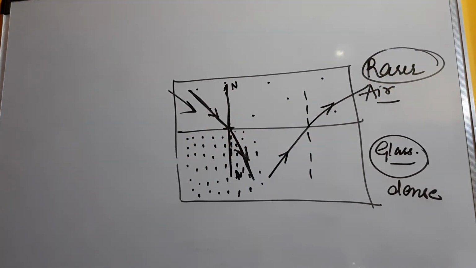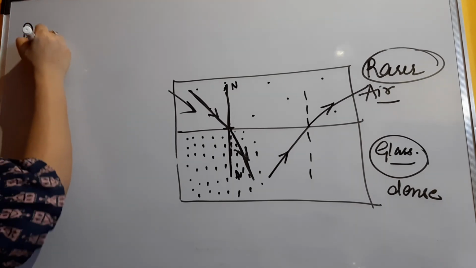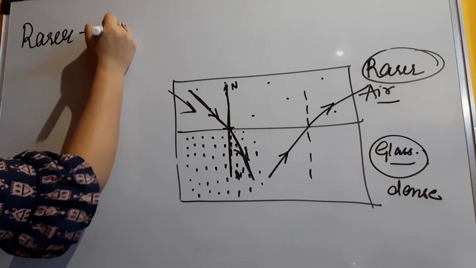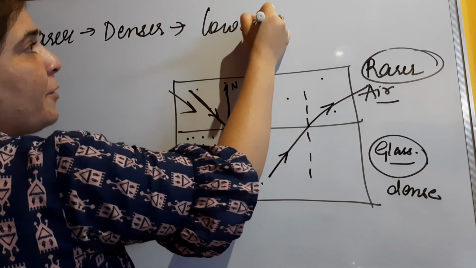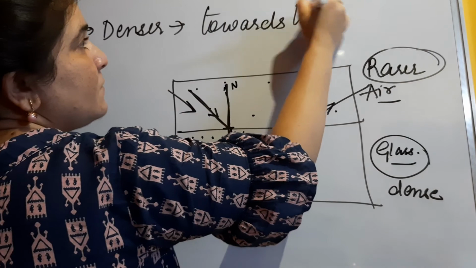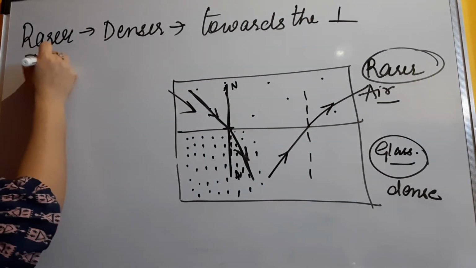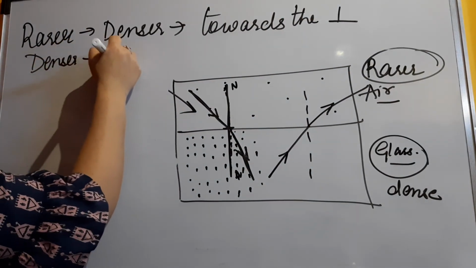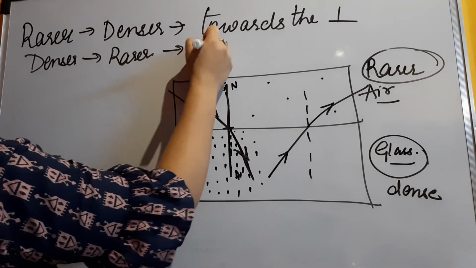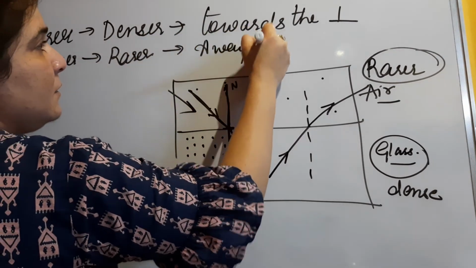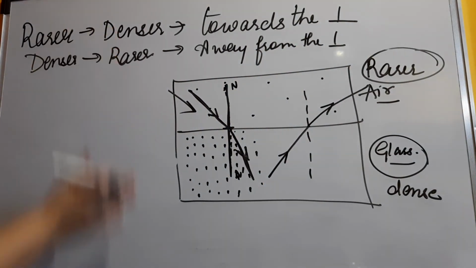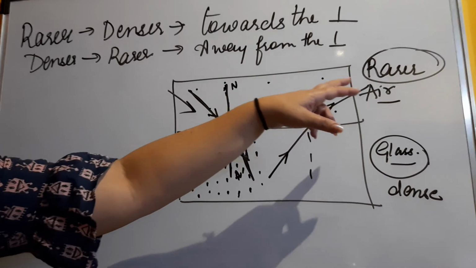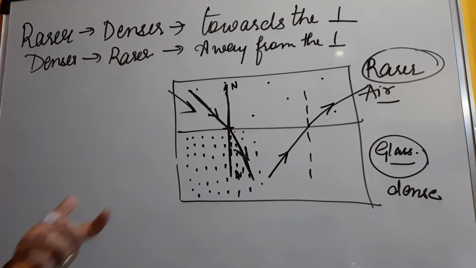Now what is the conclusion of this thing? What we have understood is that if light is moving from rarer to denser medium, it will move towards the normal. Whereas if it is moving from denser to rarer, it will move away from the normal. So this is the conclusion of this whole scenario, wherein we had taken two mediums. One was rarer medium, one was denser medium, and this is how the ray is going to move.